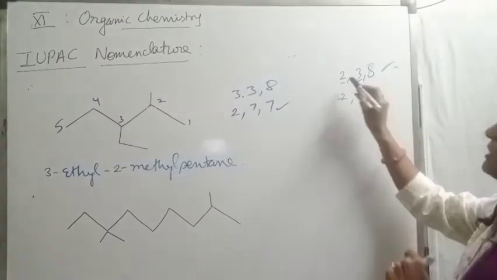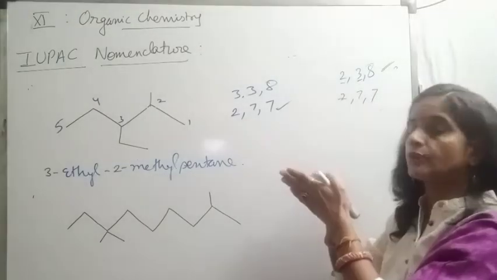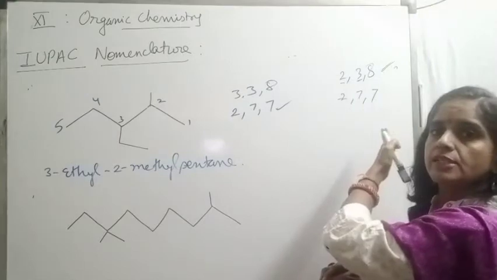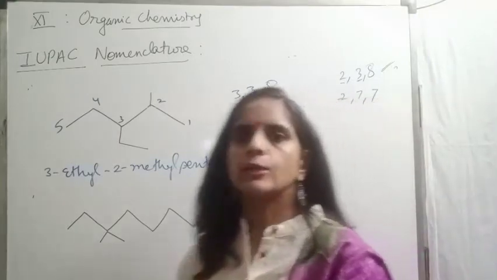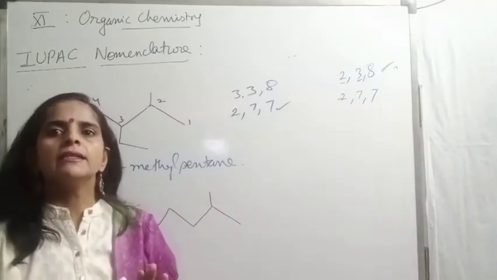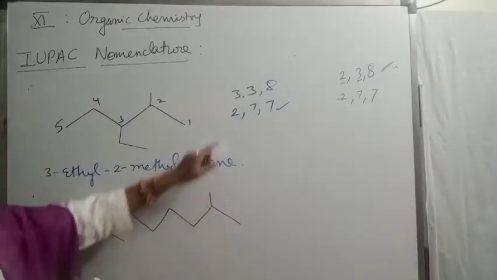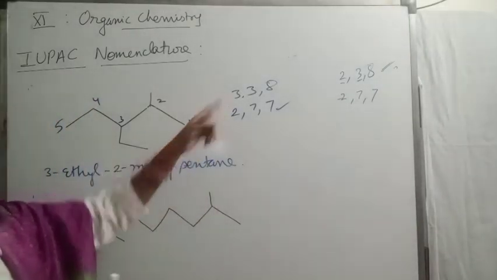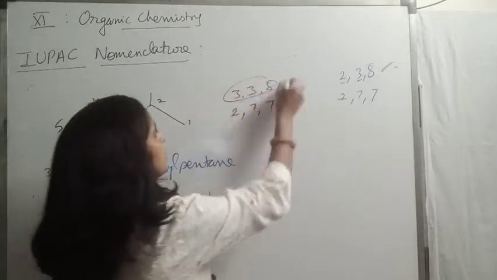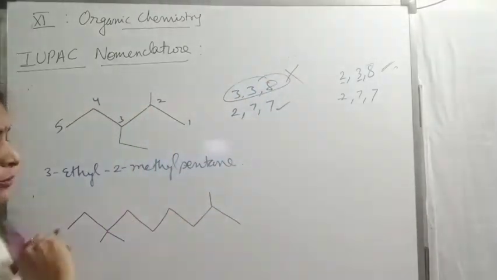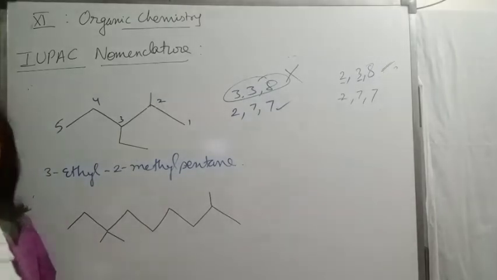But in this case, when the first position is same, just check the second. If the second is same, just check the third. So this is the rule which we follow while deciding the numbering direction. Now I think it's obviously clear: we will follow 2,7,7. We will not follow this 3,8,8. This is absolutely wrong.